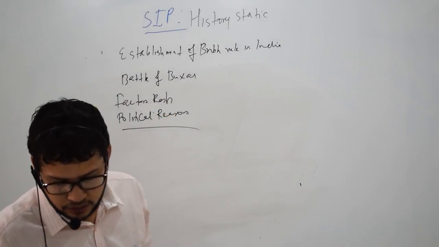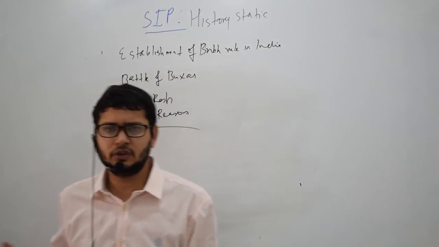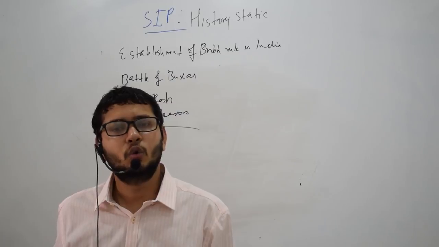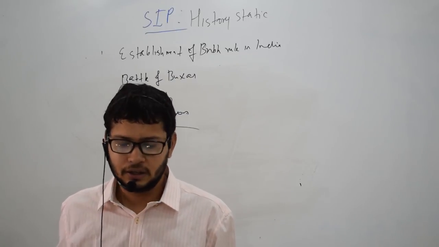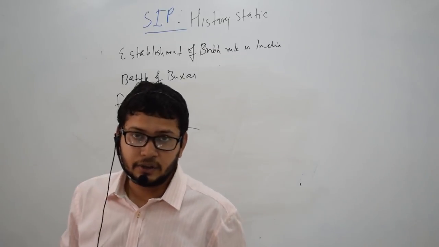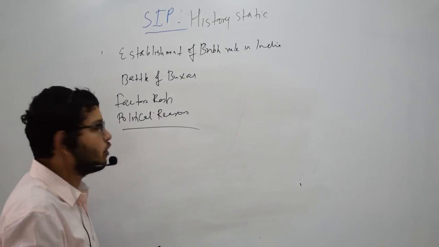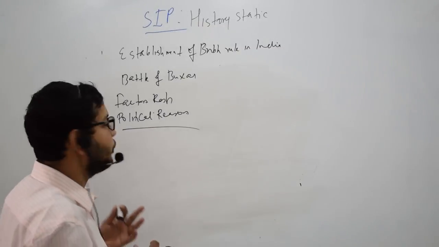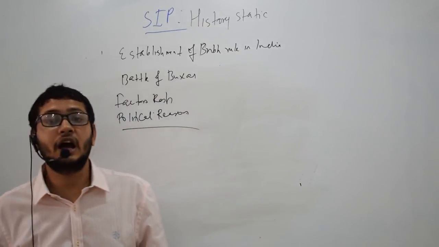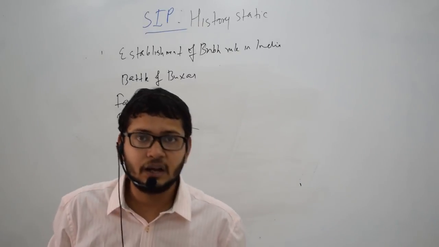So when we talk of political influence, the first was that the Battle of Plassey did not answer who is the master of Bengal. Secondly, the Battle of Buxar was fought between the East India Company and the Mughal Emperor Shah Alam.